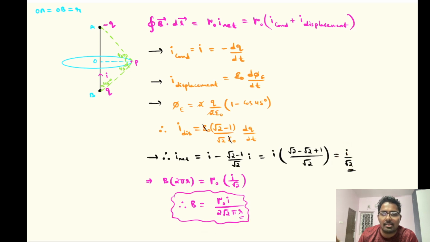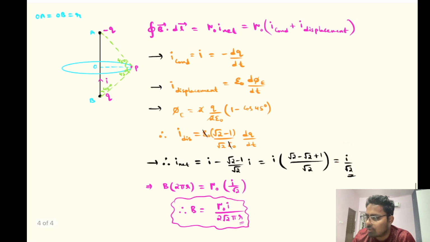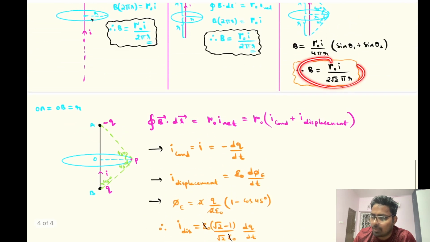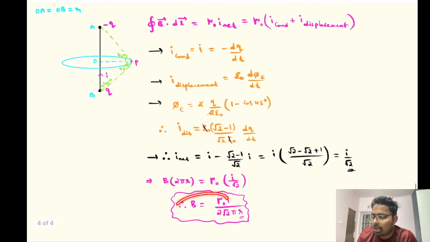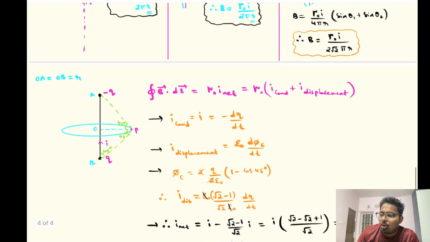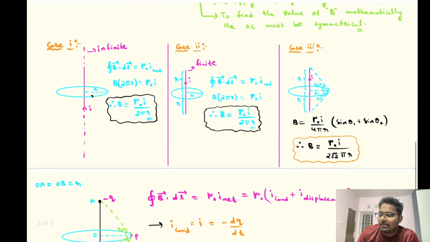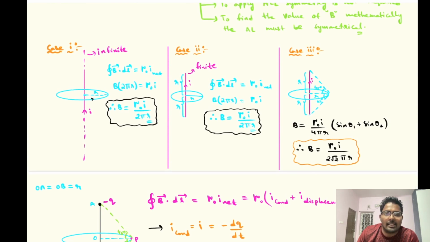Let us check whether it is the same value that we got with Biot-Savart's law or not. Yeah, it's true. So mu naught I by 2 root 2 pi r, and you can see that here also I got mu naught I by 2 root 2 pi r, right? So I hope now it does make sense, right?